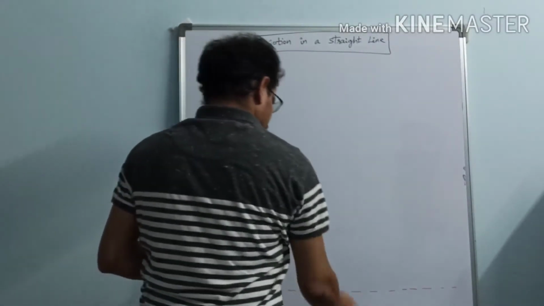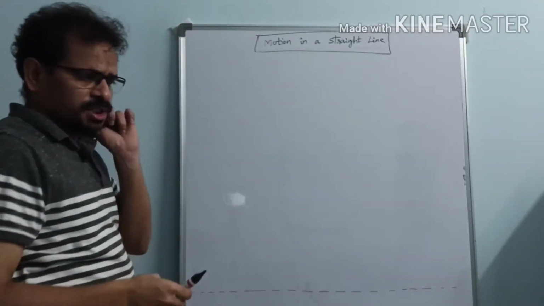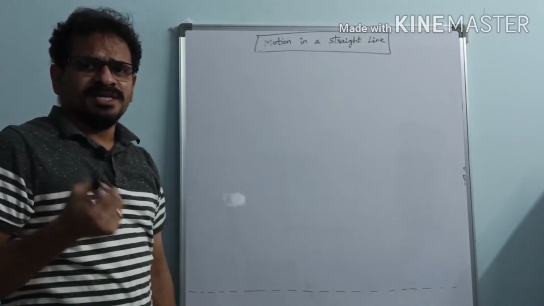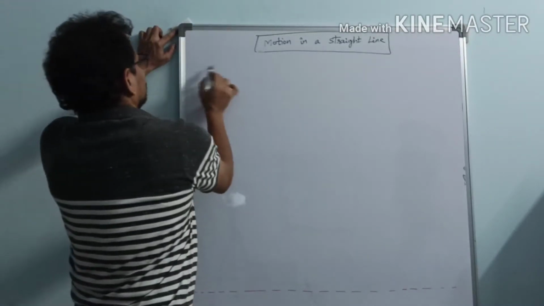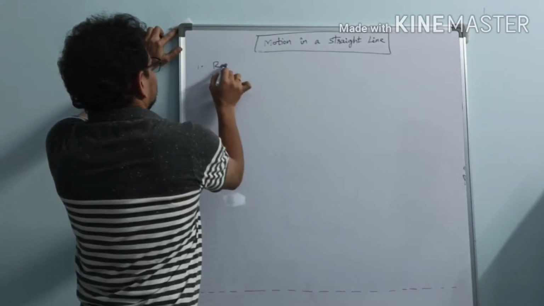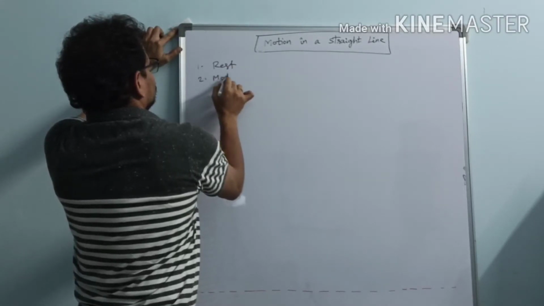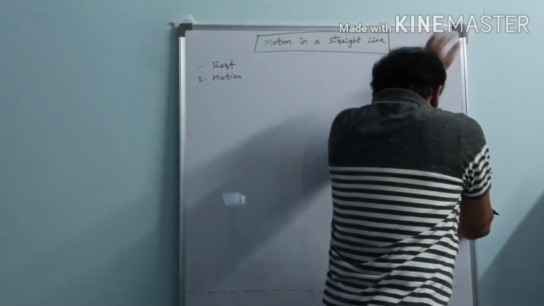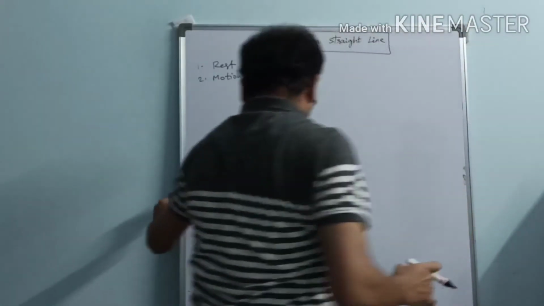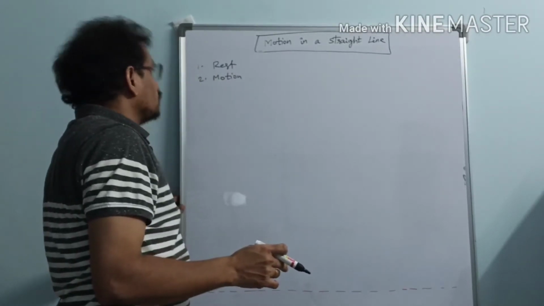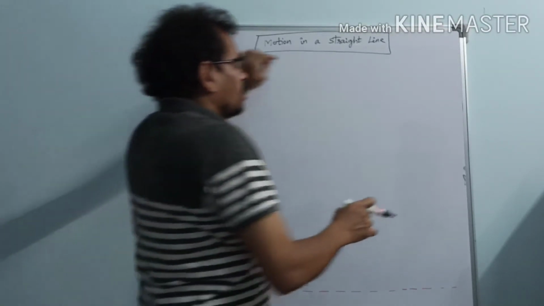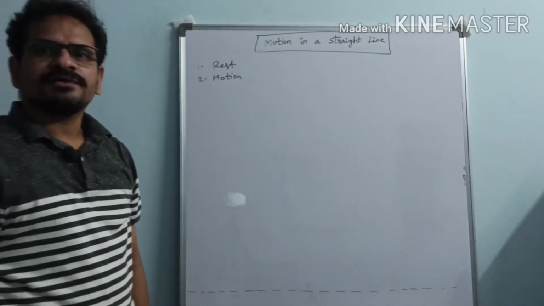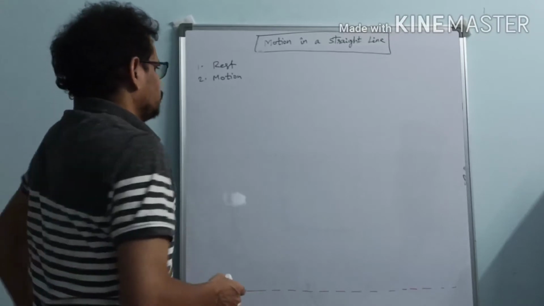Okay. So before going to motion in a straight line, let us start with a few basics. One is rest. The second one is motion. Now what is rest and what is motion? How can we define rest and how can we define motion?